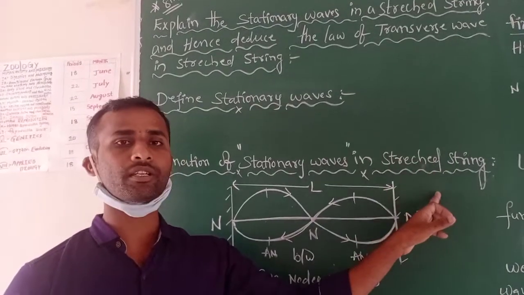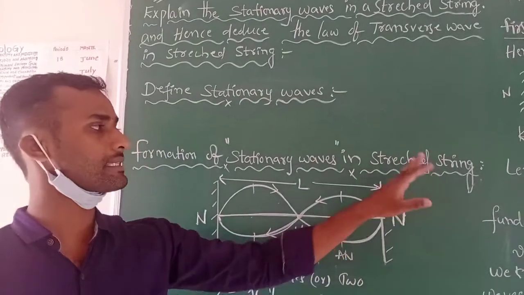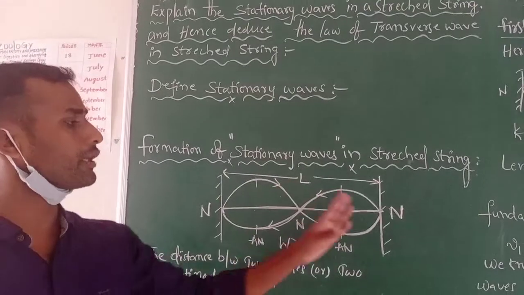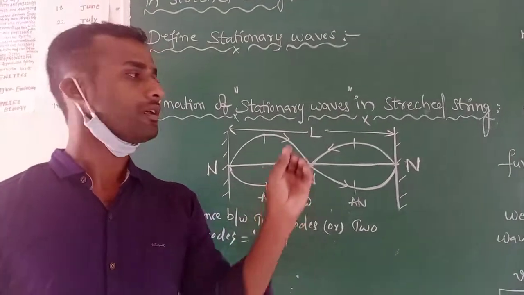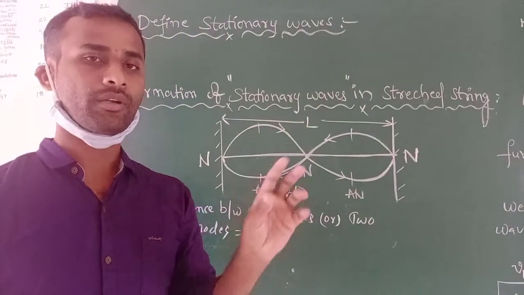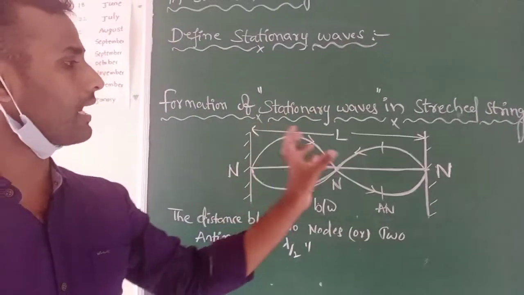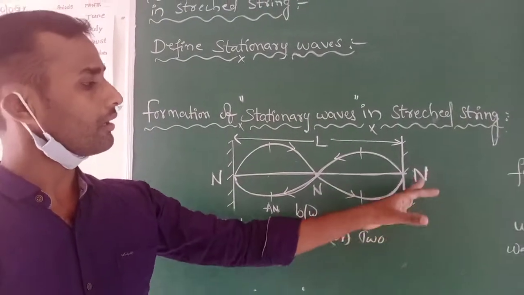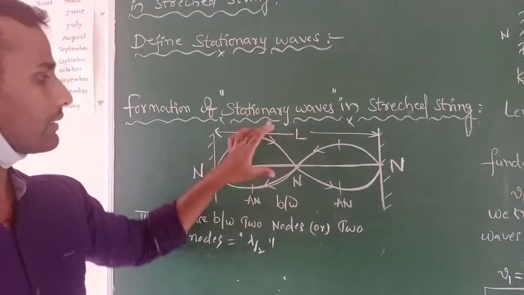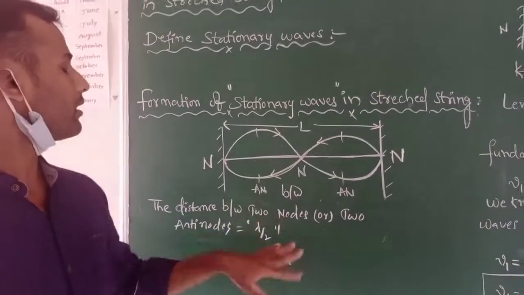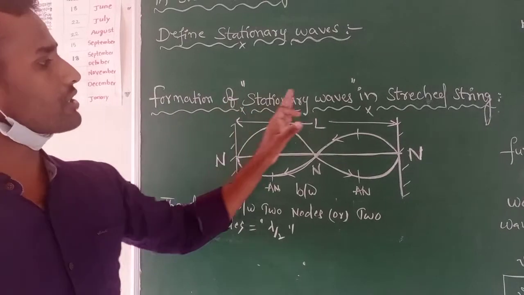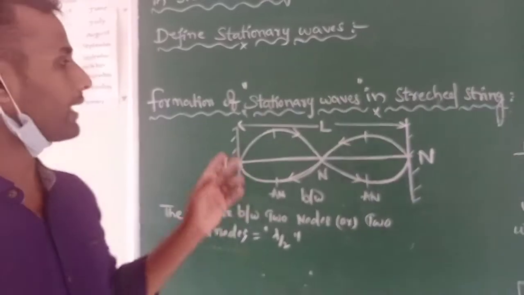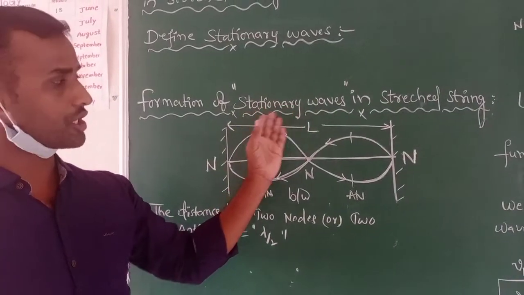First of all, what is a stretched string? Let us consider two rigid supports and a string. The string is fixed to the two rigid supports. So this is the stretched string, and this is the formation of stationary waves in a stretched string, according to the definition of stationary waves.